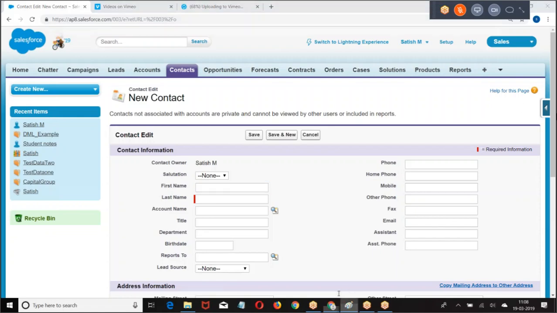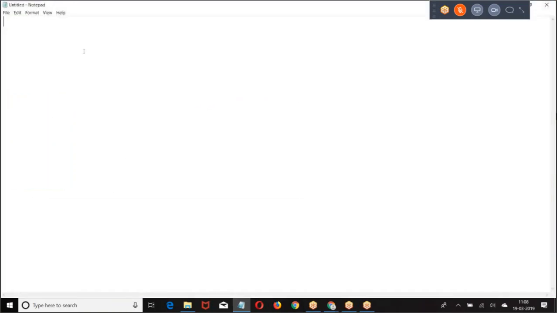Then how do you define an Apex class as a schedule effects? We have an interface called schedulable. Any Apex class which implements the schedulable interface can be scheduled based on your requirement.